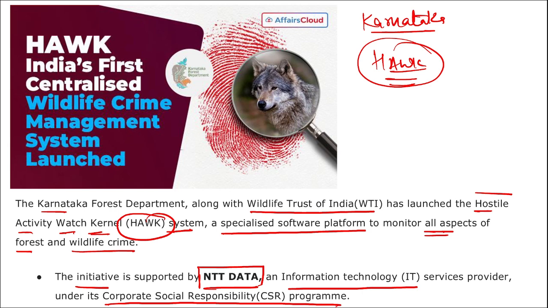And if we talk about Hawk, it is a cloud-based information management system that was designed to manage the database of wildlife crime, wildlife criminals, and wildlife mortality. This will help the officials to analyze the information and develop various intelligence and analysis based on the data. It will act as a tool in catching poachers and smugglers that are shipping various animal products to different parts of the world. Right? Who is the Chief Minister of Karnataka? Siddaramaiah ji. Governor is Thawarchand Gehlot. And apart from this, remember two festivals, Hampi and Karaga festival, that are observed in Karnataka.